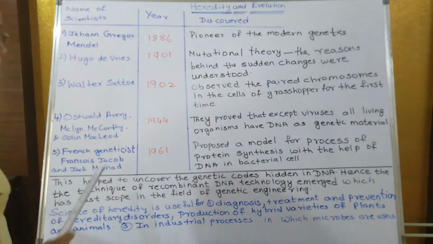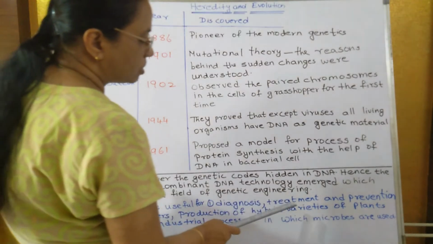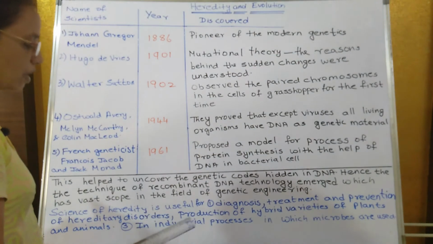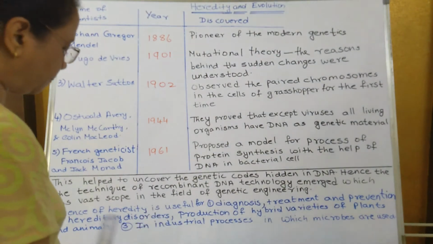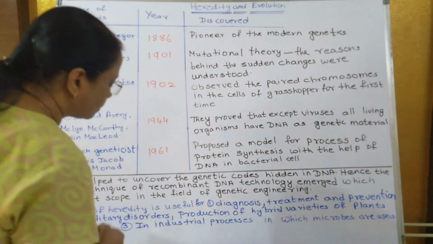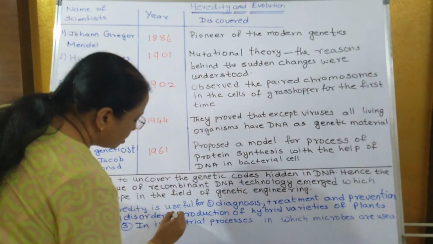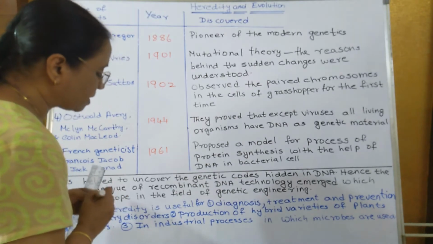Now, the science of heredity is useful in many fields. What are they useful for? Diagnosis, treatment and prevention of hereditary disorders. You have studied that last year. What are hereditary disorders? Sickle cell anemia and others are hereditary disorders.